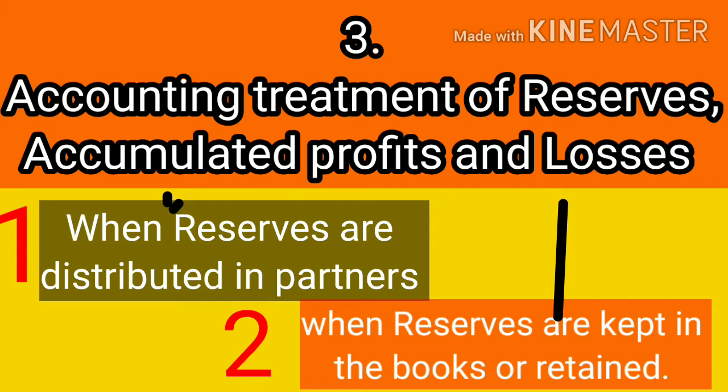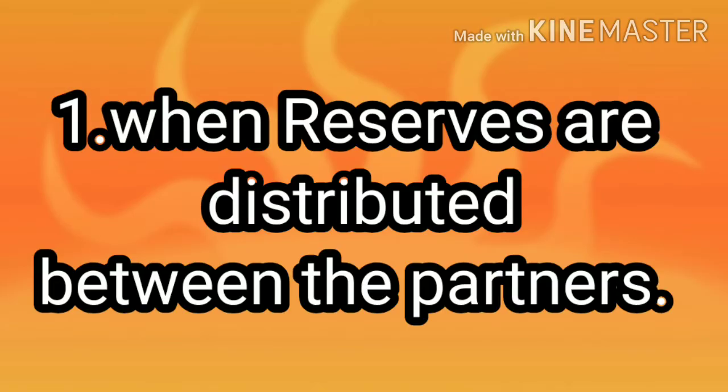There are two types. First, when reserves are distributed in partners. Second, when reserves are kept in books or retained. First, when reserves are distributed between the partners. In this, you have to distribute it into the old partners in old ratio.